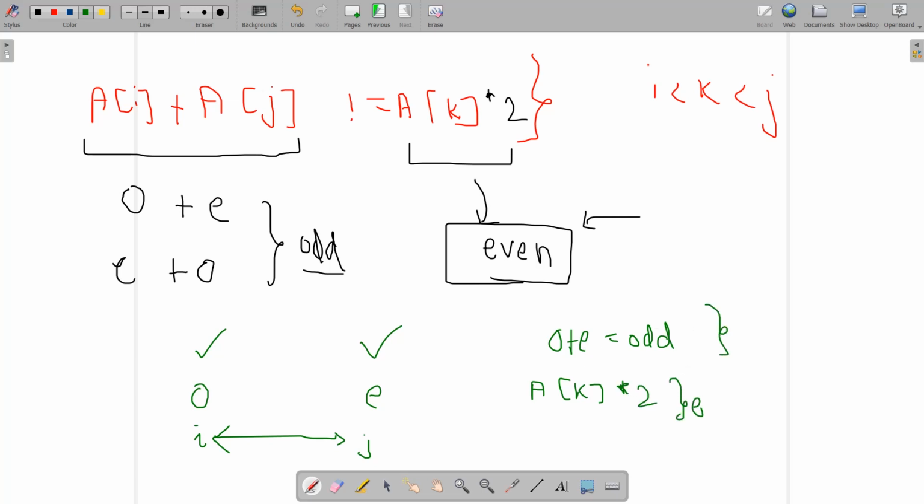Then it is 100% guaranteed that we are not going to find any valid triplet such that i is less than k is less than j, and this condition holds such that ai plus aj exactly matches ak times 2.